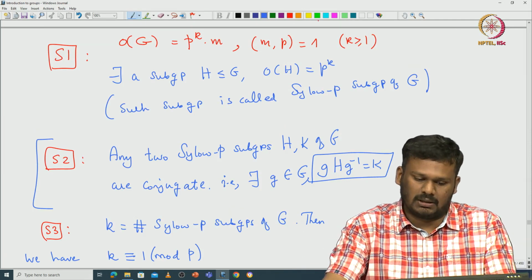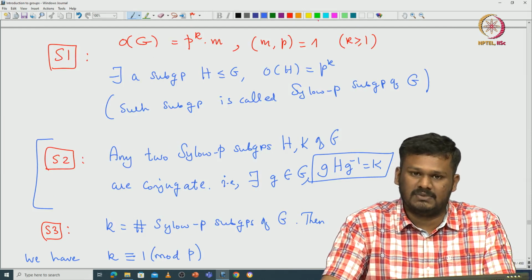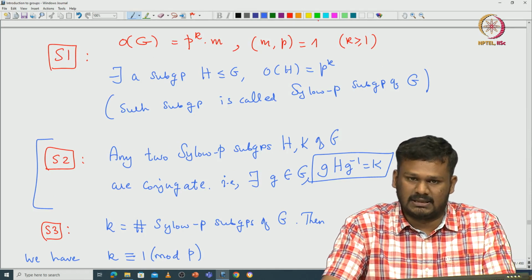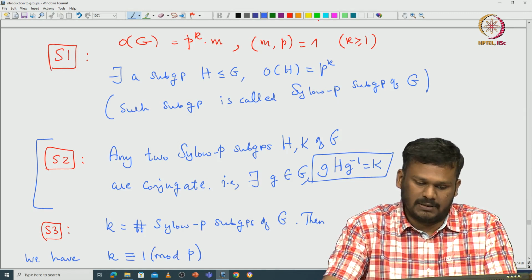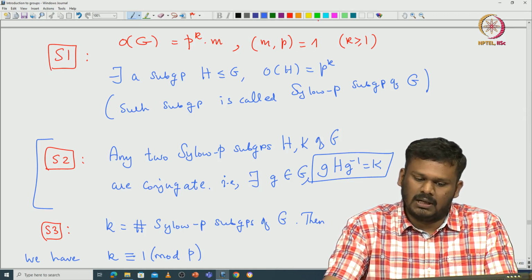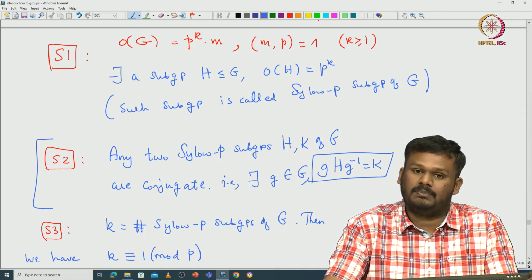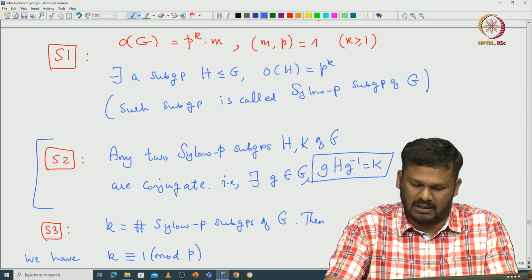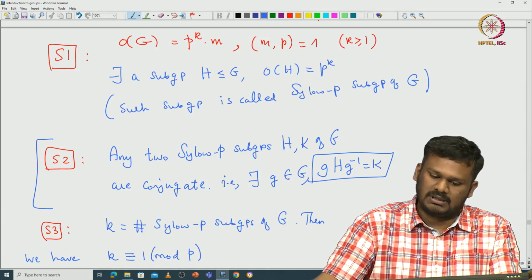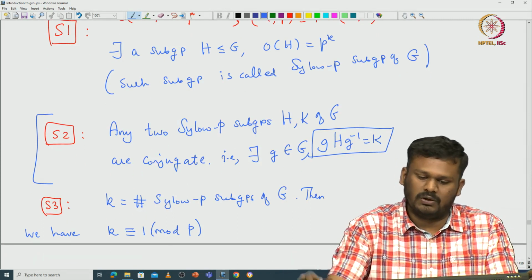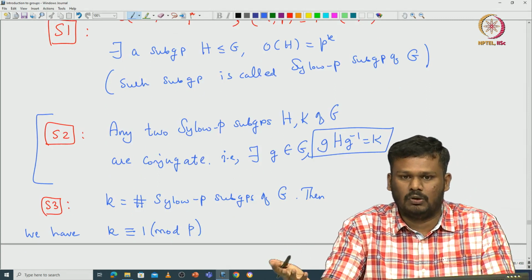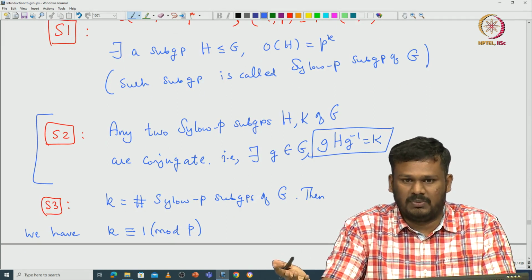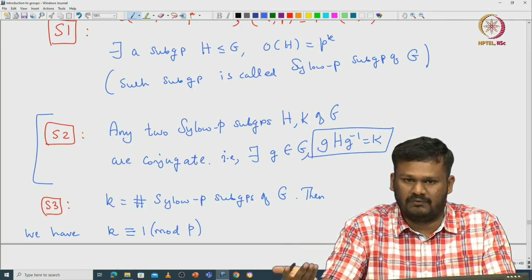You write the order of G as p power k times m, where k is the highest power of p such that p power k divides the order of G, and because of that m and p are relatively prime. In that case you have a subgroup of G of order p power k. That subgroup is called a Sylow p-subgroup. If you take two such subgroups, they must be conjugate to each other, and in particular they are isomorphic to each other.